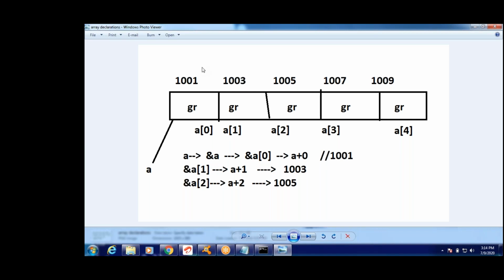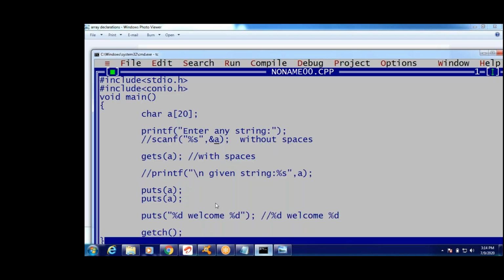For arrays, see this. What is a? a or address of a or address of a of 0, a plus 0. These all are same, right? 1001. a and address of a same both. That's why you can write 1001.